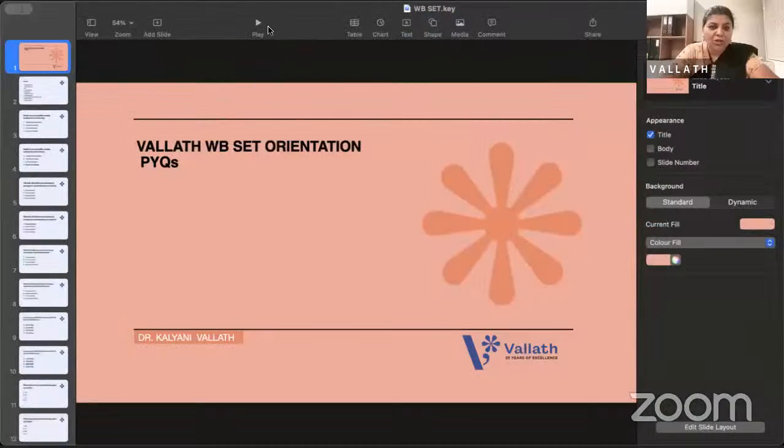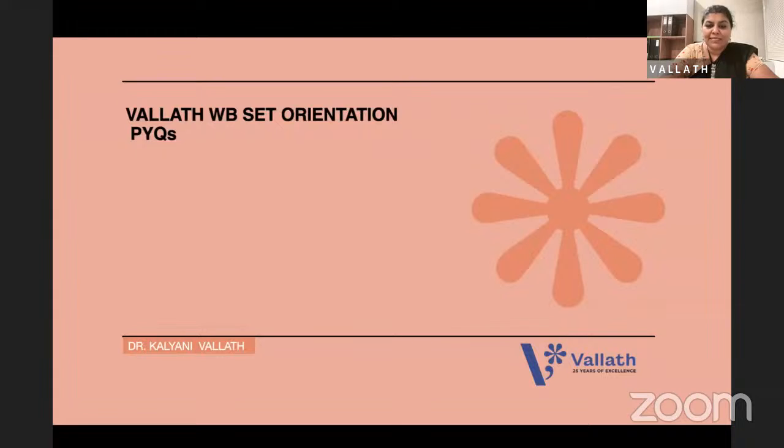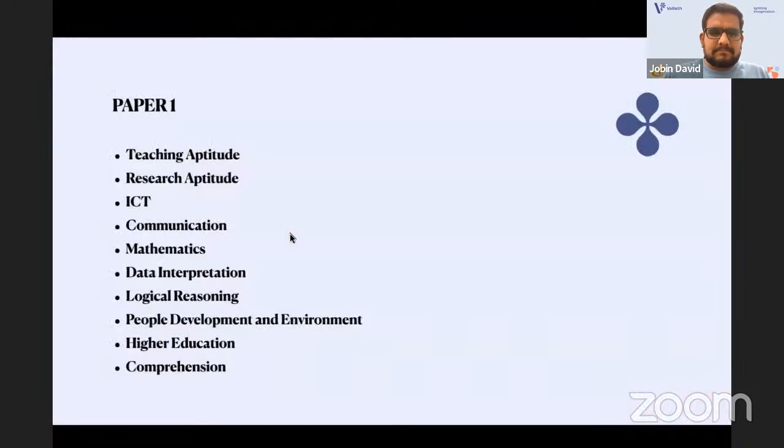Jobin, everybody is eager to talk about WB SET and PYQs. Over to you, ma'am, because we start with paper one. Yes, ma'am. As we discussed in the last orientation of KSET, paper one is the same as the NET syllabus. It's teaching aptitude, research aptitude, ICT, communication, mathematics, data interpretation, logical reasoning, people development and environment, higher education, and we have a comprehension passage. Ten units are there.